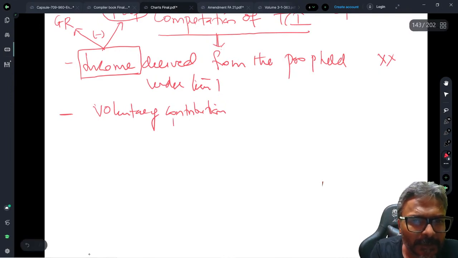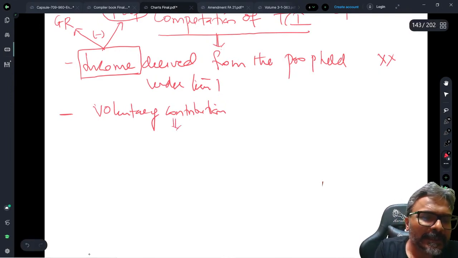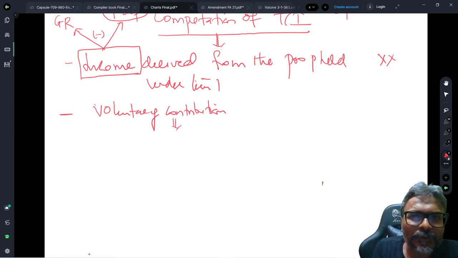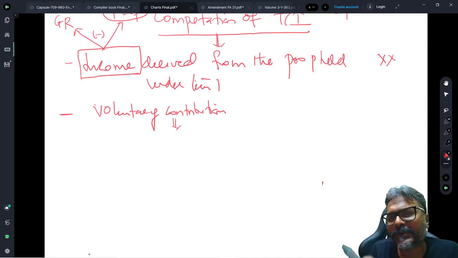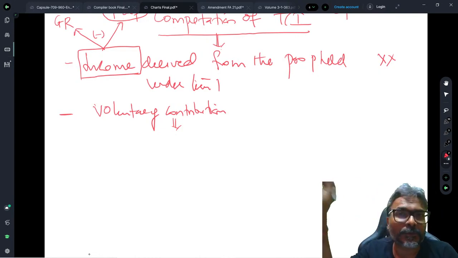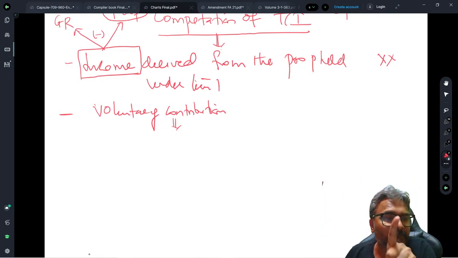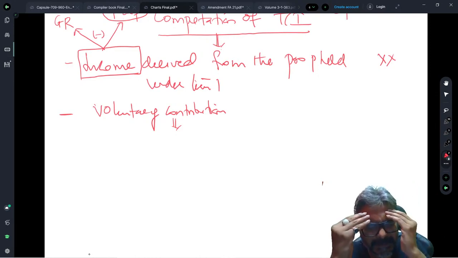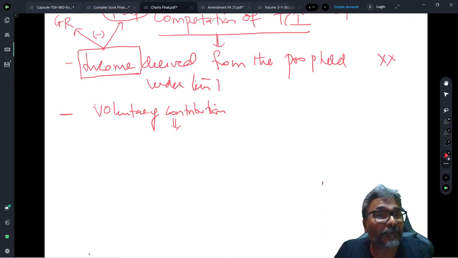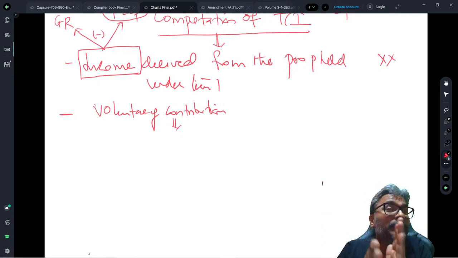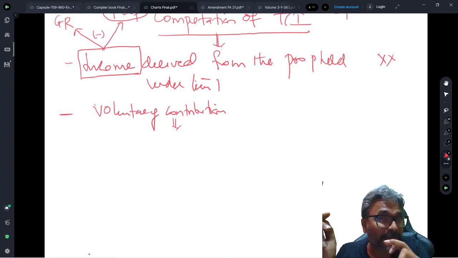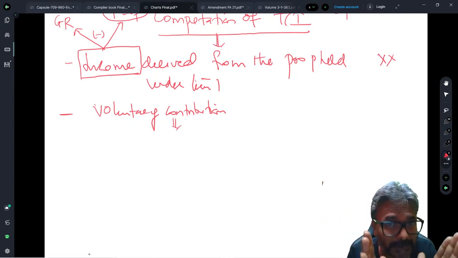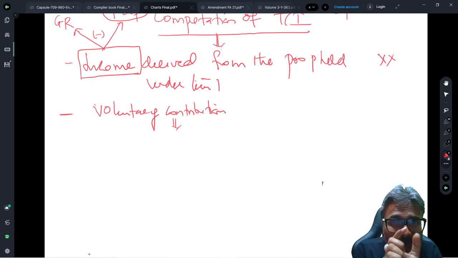Students, up till now, what used to be the case was that in the voluntary contribution we used to always exclude the contribution which was meant for the corpus donation. The contribution which was meant for the corpus donation. Students, please be very careful. This is a chapter wherein, unfortunately, or whatever you have to say, we have to have two types of solution. I'll tell you how to read the question. So my focus is on what exactly you are going to look into when you are reading the question, the wordings and all, because that is so important to get your solution right.